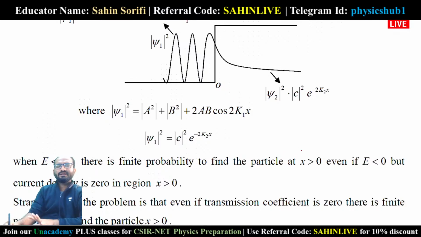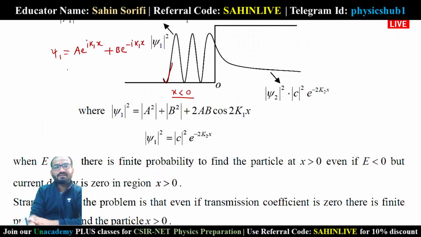Now, if you look at the form of the wave function, in region 1, meaning x less than 0, the wave function is oscillatory because psi1 equals a e to the power i k1x plus b e to the power minus i k1x.